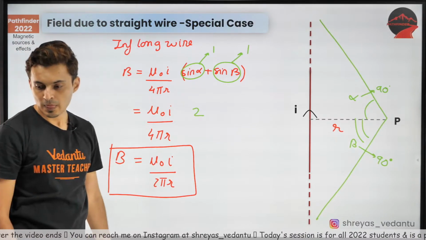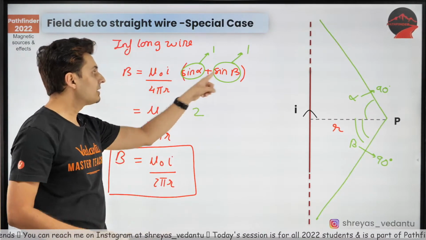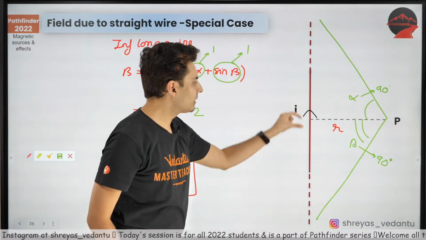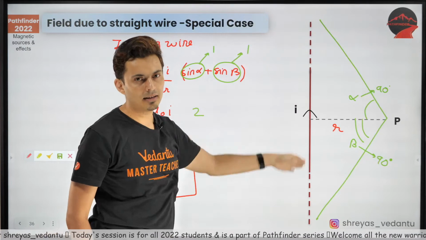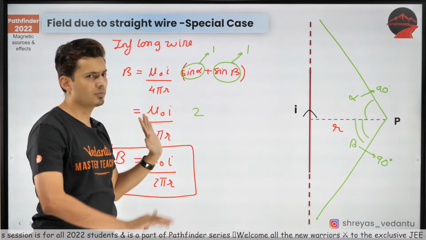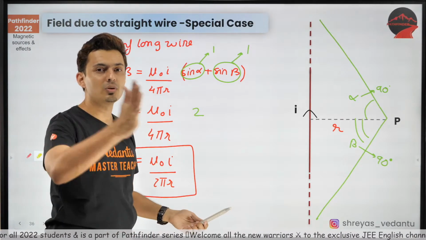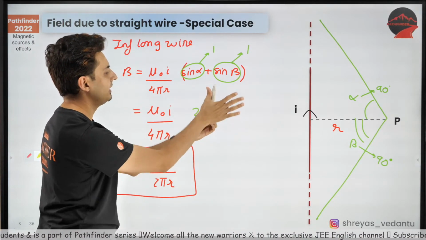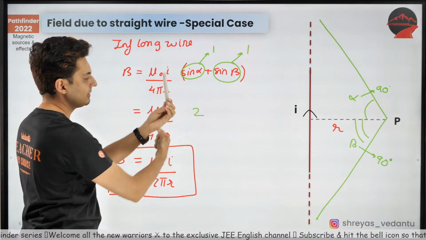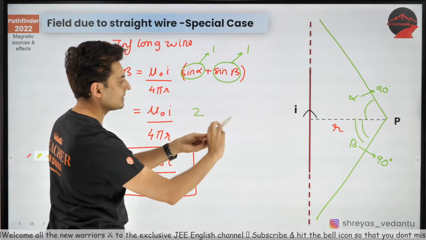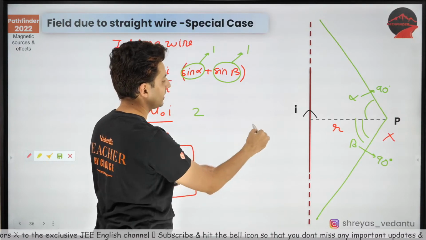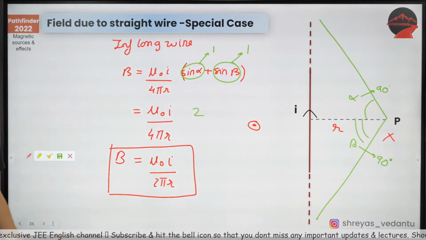Keep this in mind, magnitude and direction. Magnitude comes via integration. I have just put up the derivation on the previous slide. Each part will contribute some magnetic field, you add them up, and this comes via integration with limits alpha and beta. So you should remember this standard formula. Direction, just use your right hand rule. Place your thumb in this direction and see where the fingers are curling. Over there, isn't it going inside? And when it comes here, it's coming towards you. That's how it is.